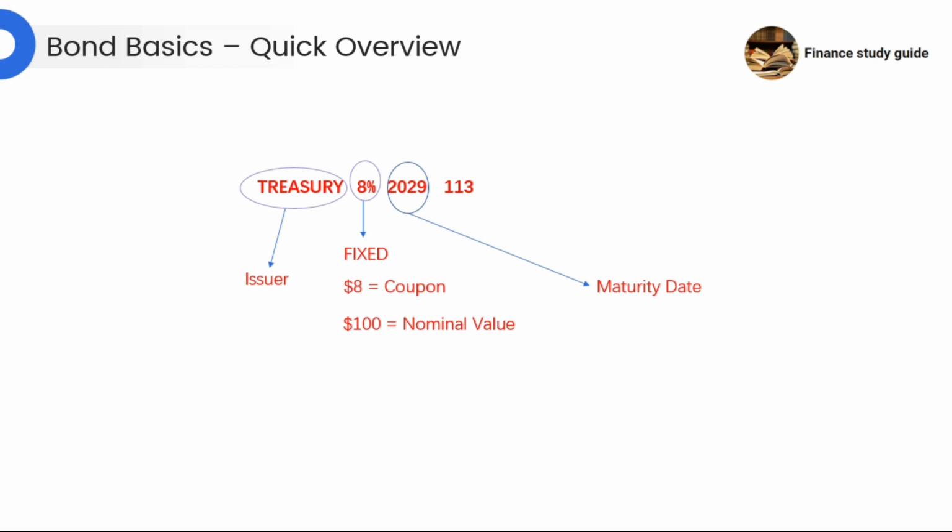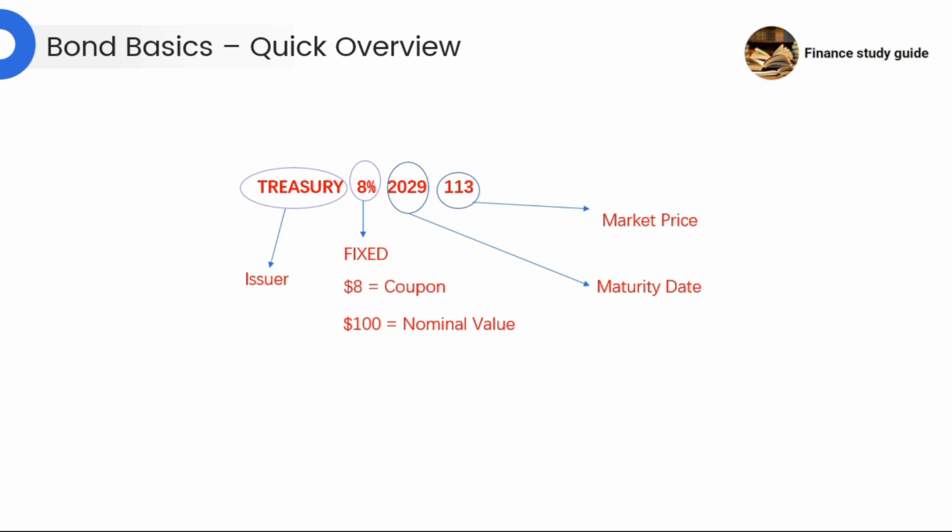And then, price, $113 as an example. Why is the coupon $8 and not $80? That's because of something called the nominal value. And usually that's $100, and the nominal value is not the market price. That's over here, $113 in our example. The nominal value tells you what you can expect to receive in coupon terms. And it also tells you how much the bond will be worth when the government buys it back from the bondholder.